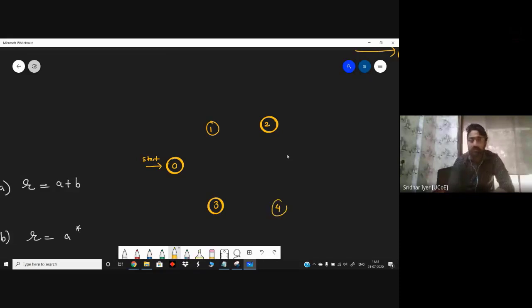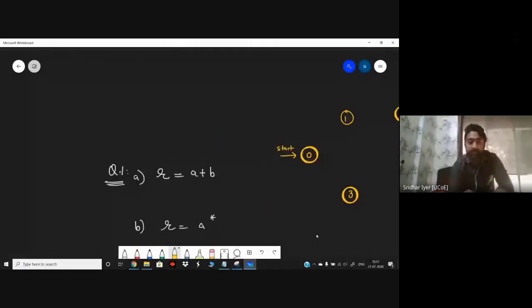First of all, whenever you encounter such a question, draw the rough structure first. Okay, and then you will get the actual answer. This is the structure for it. First, you have to accept epsilon. Don't forget that. The question can be construct an NFA, something like this.